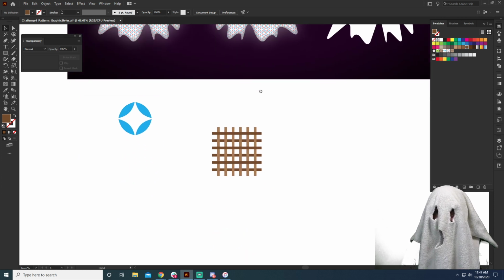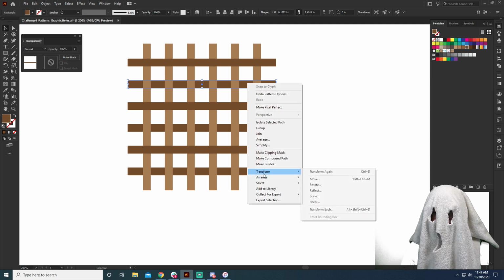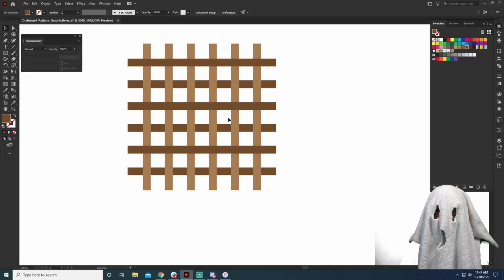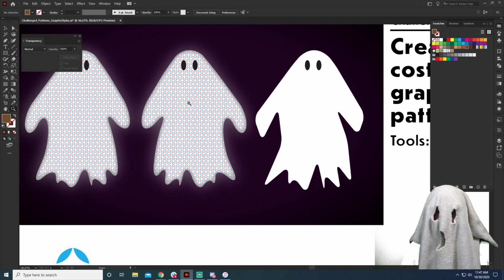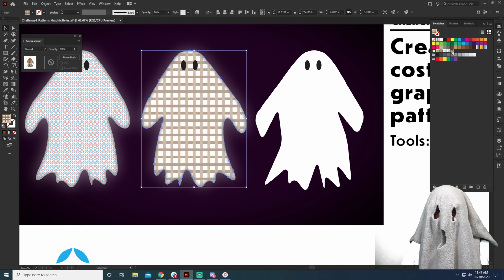So to make it weave, I literally just took this and right click, transform or arrange, and then send to back. And so that way, every other one is kind of at the front and on the back. So now again, I'm just going to grab this and click over here on our little swatch that we've made that's a pattern. And now we have this awesome pattern of a ghost.